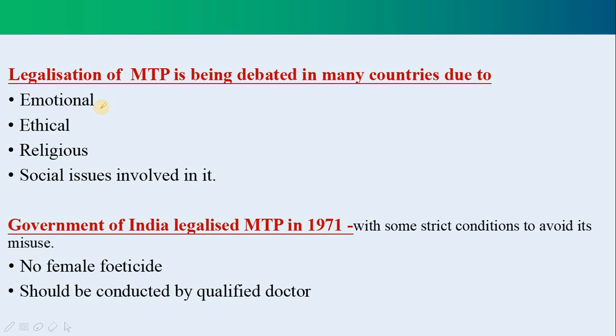That is, in case of failure of contraceptives or unprotected sexual intercourse, such pregnancies are not terminated by MTP. To conduct MTP, there should be valid reasons, like the child having severe chromosomal abnormalities or the pregnancy being fatal to the mother. In such cases only, MTP is conducted by a qualified doctor in India.